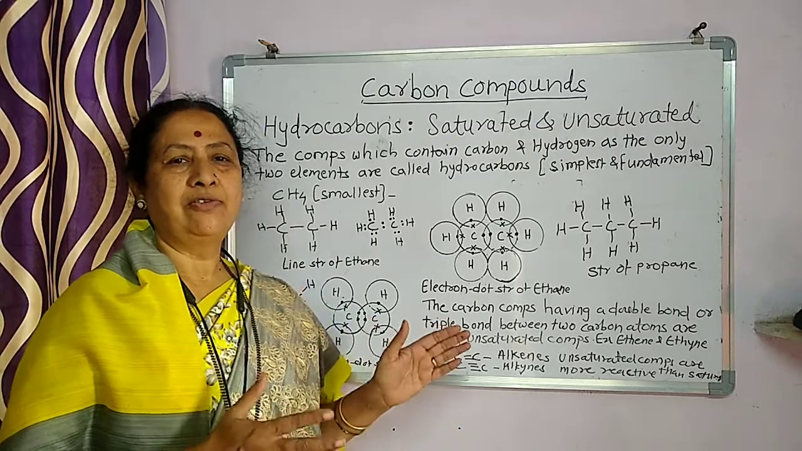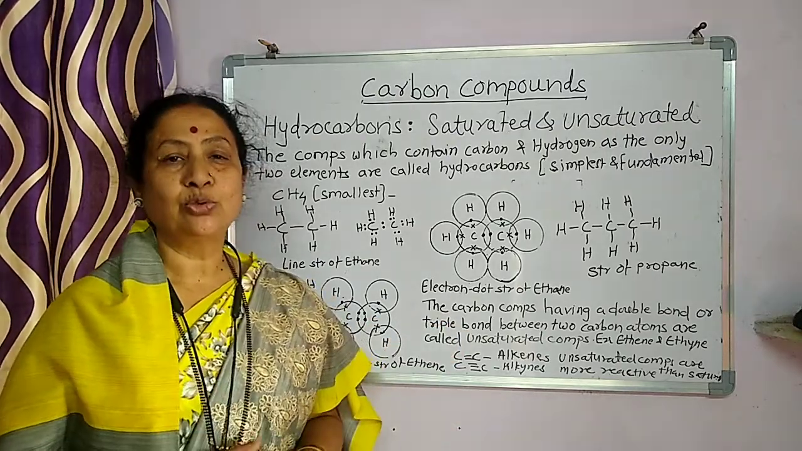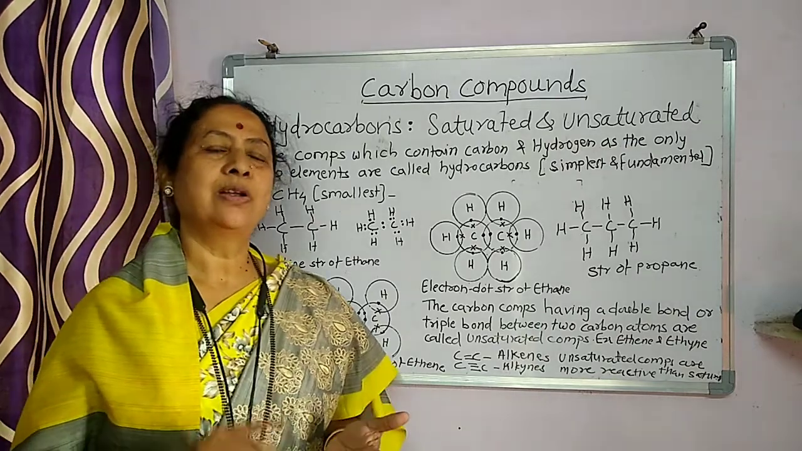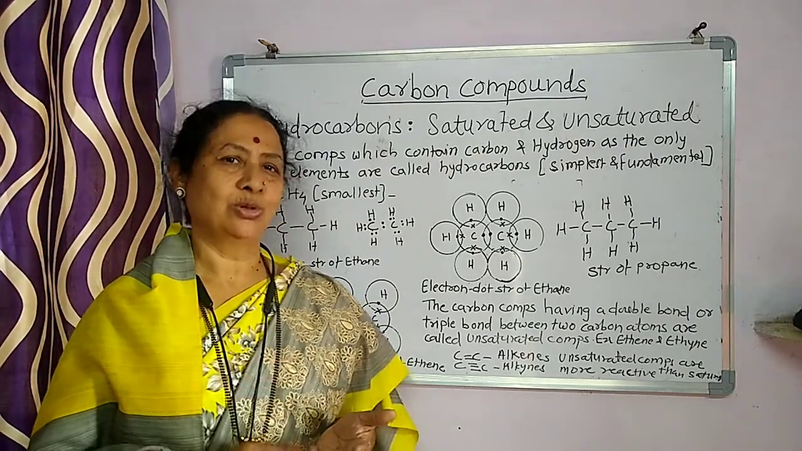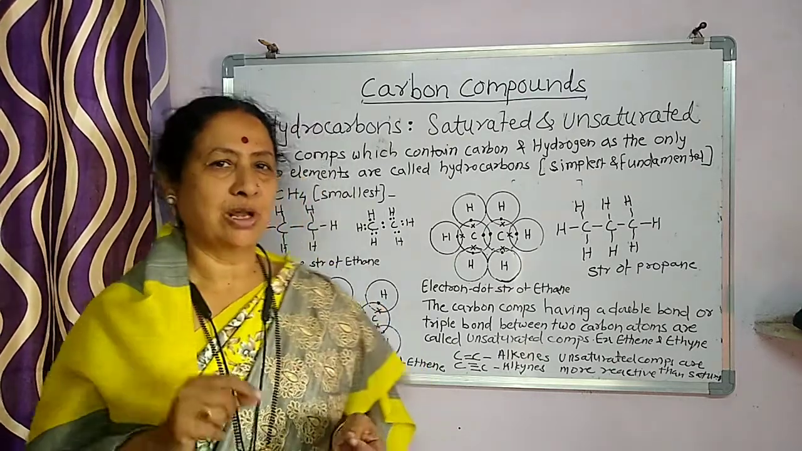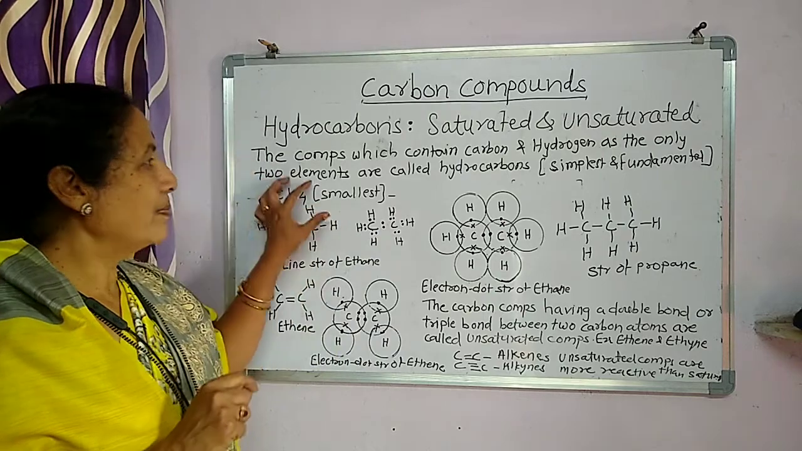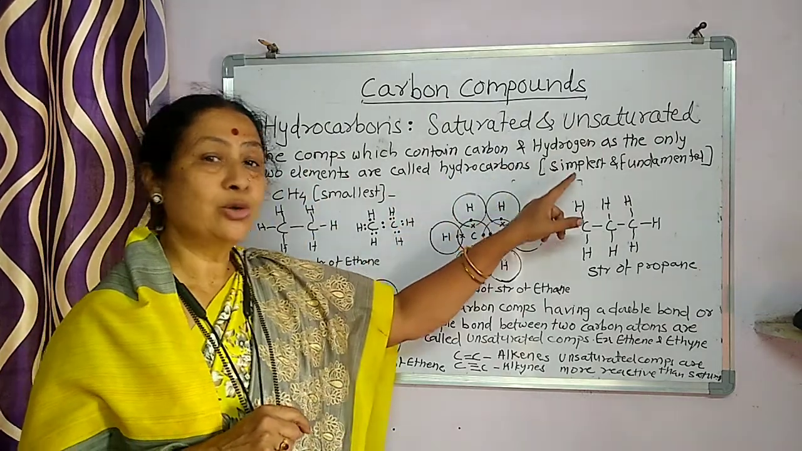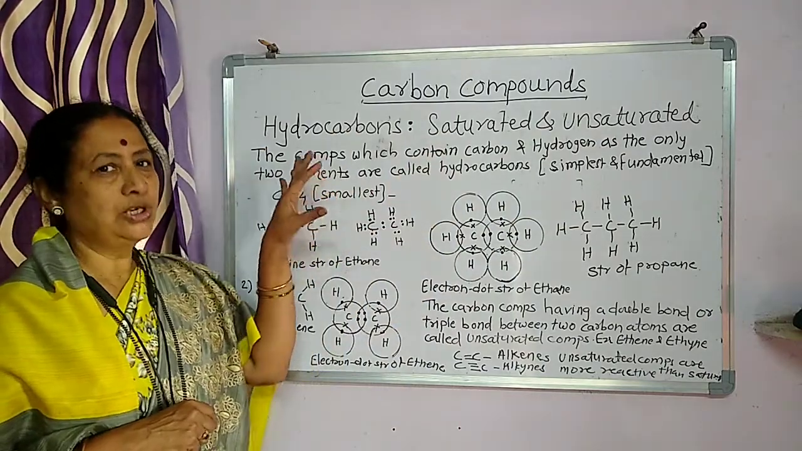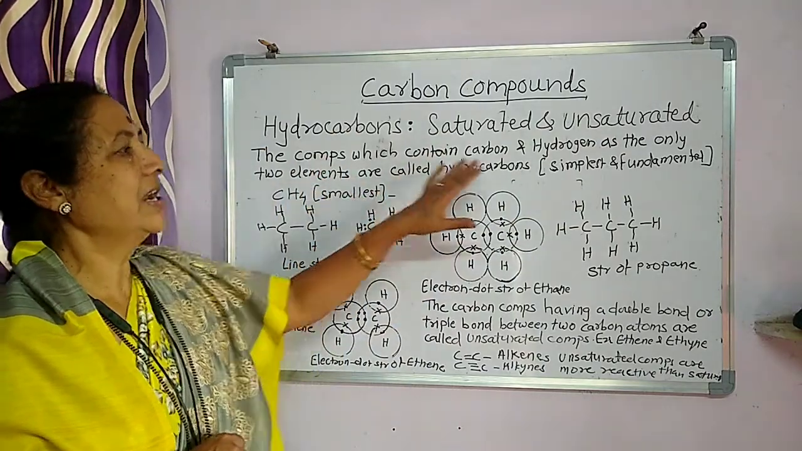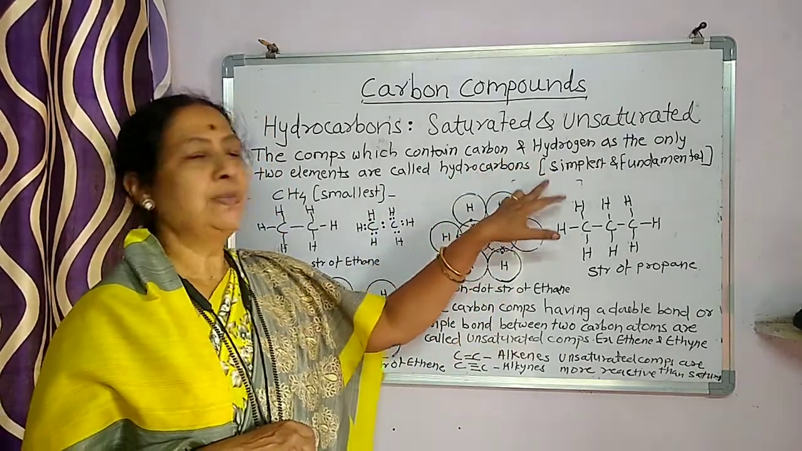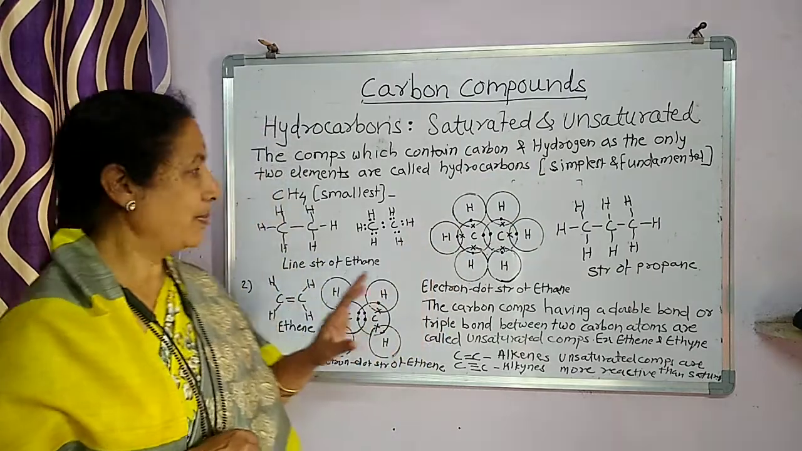We know that various compounds are there. We also know the carbohydrates. Carbohydrates are also compounds in which carbon, hydrogen, and oxygen are there. So that is the basic difference between the carbohydrates and the hydrocarbons. Hydrocarbons means the compounds which contain carbon and hydrogen as only two elements. Hydrocarbons are the simplest and fundamental carbon compounds.